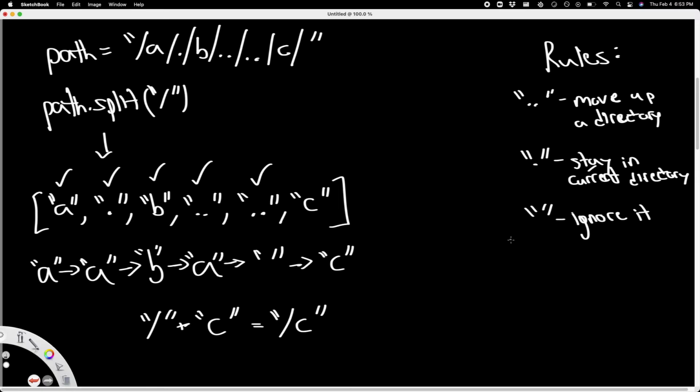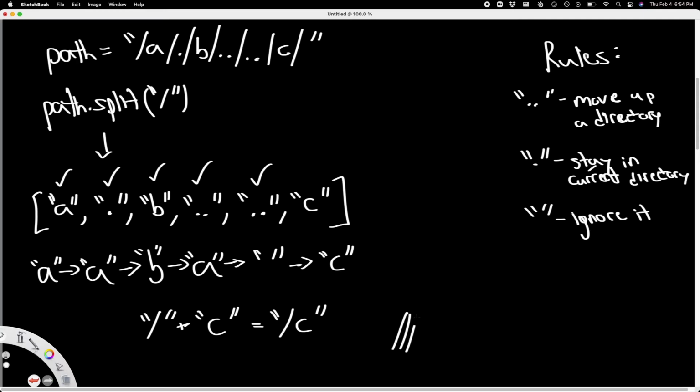We know we have to split it by the slashes because that's basically something we can disregard and later on just add the slashes to the directories. We also know how to handle 2 dots and how to handle a single dot, aka moving up a directory or staying in the current directory. We also know how to handle multiple consecutive slashes, those are horrible.